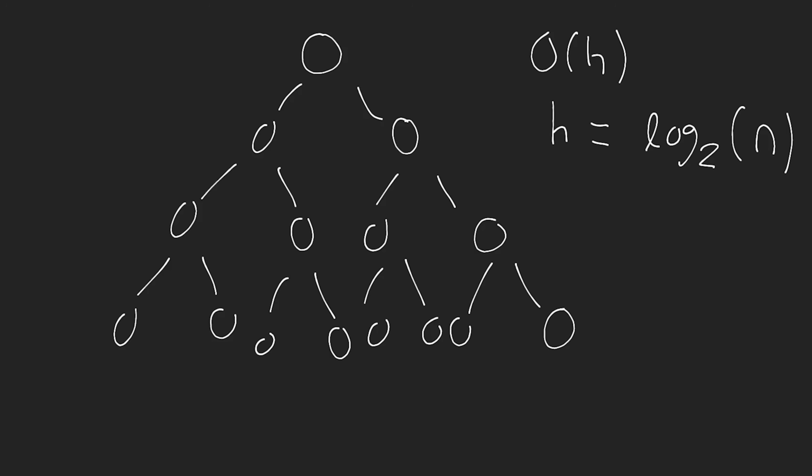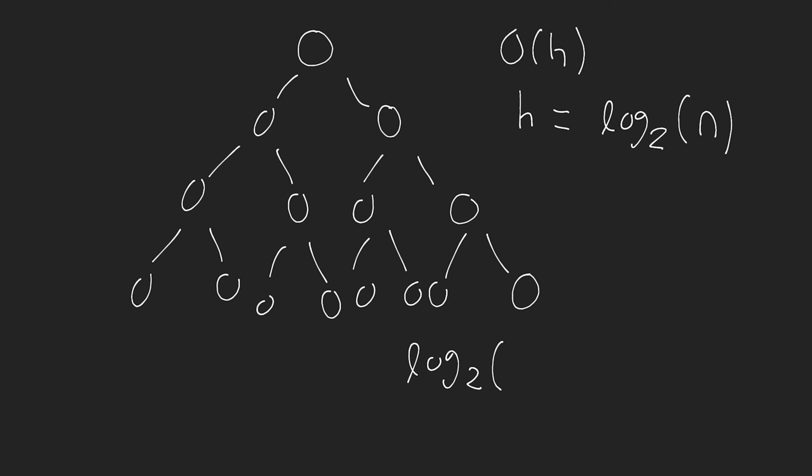It increases logarithmically. So in this case, if we take the log base 2 of 15, which is the number of nodes that we have, we get approximately 3.9. If we look at the number of operations we need to do to find a node in the tree, it's about 4. So we look here, 1, 2, 3, and then 4. So we have to look through 4 different nodes at most, going through 3 different edges, to be able to find the node that we're looking for in our binary tree.